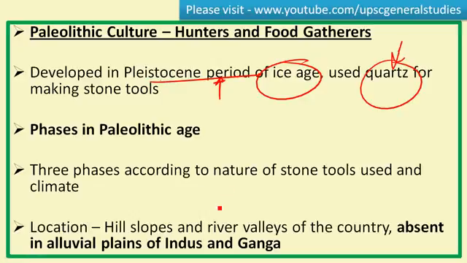These phases are divided according to the nature of stone tools used by the people and also the climatic condition at that period. The locations of the Paleolithic culture are the hill slopes, because abundant stone tools were available on the slopes of the hills. The Paleolithic cultures thrived on the hill slopes and river valleys of the country. Majorly, this Paleolithic culture is absent in the alluvial plains of Indus and Ganga. This is an important point. This may come in the prelims examination, that is, the absence of Paleolithic culture in the plains of Indus and Ganga.